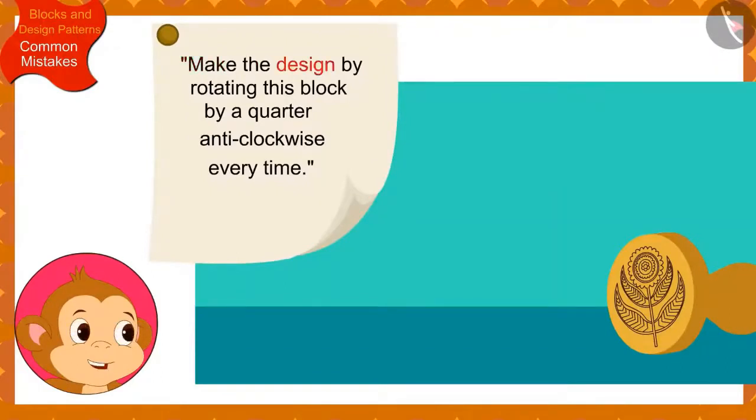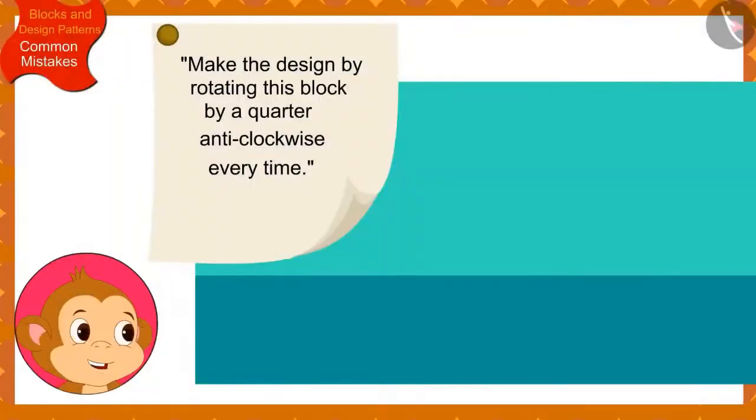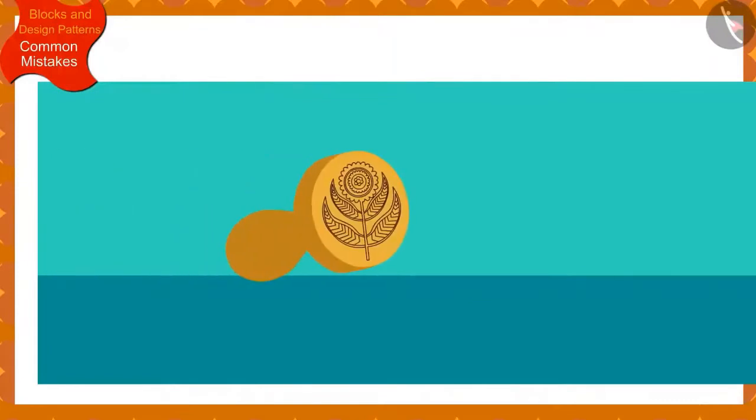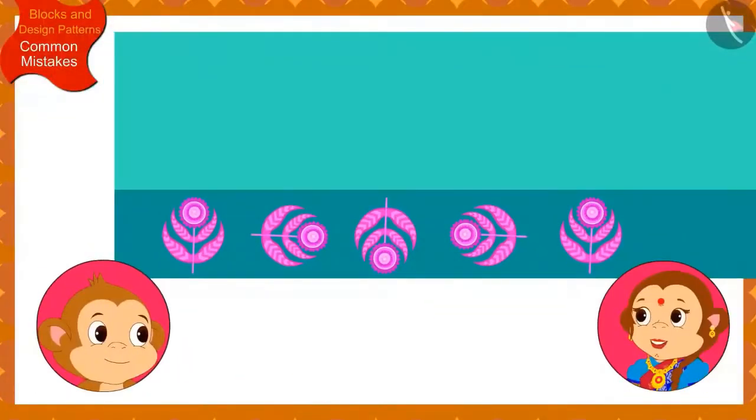Make the design by rotating this block by 1/4 anti-clockwise every time. Babban read the instructions written by Banno. This is so easy, thought Babban, and quickly made this design using the block on the first sari. Babbanji, you made the wrong design.